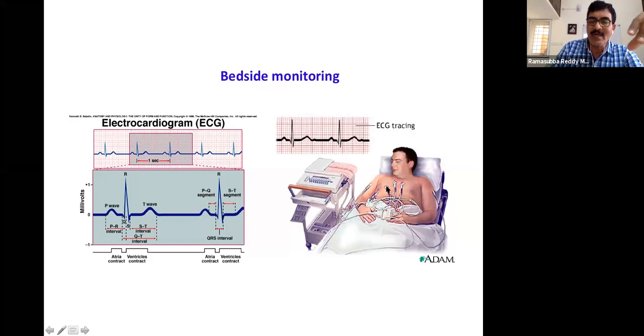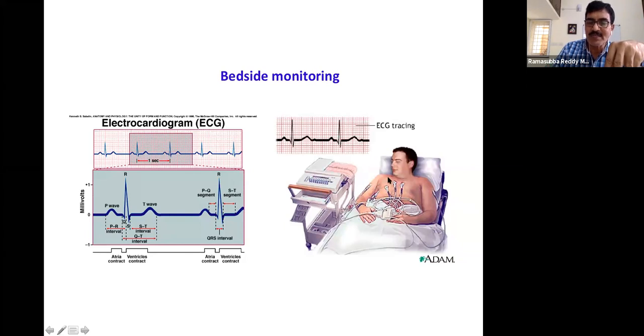Basically there is an electrical potential generated in the heart, and when that potential moves from the sinoatrial node, the top right of the heart, to the bottom left of the heart, that wave vector will get projected to different positions of the body in different ways.